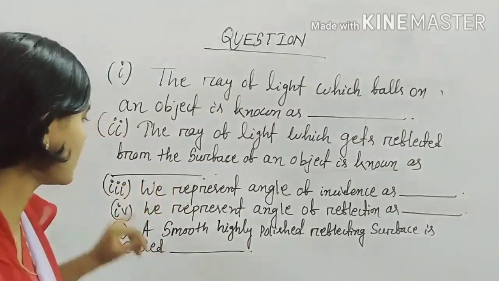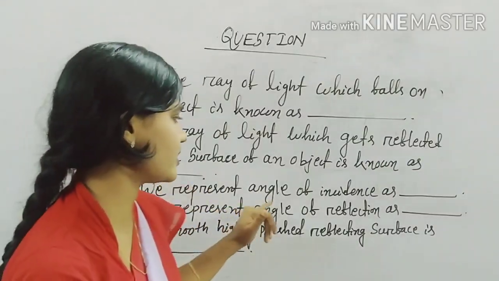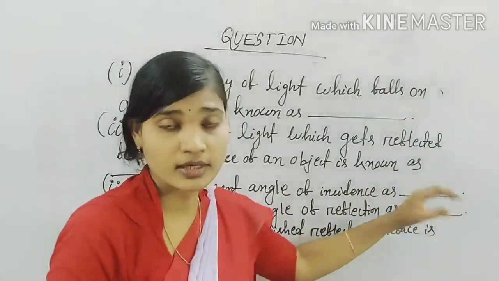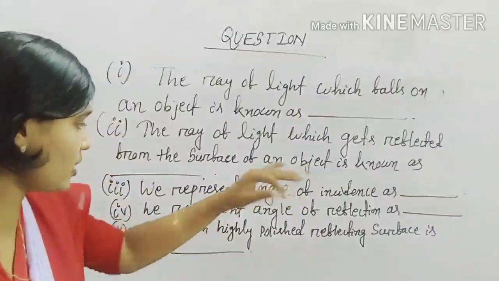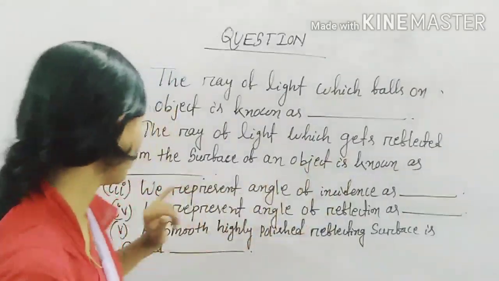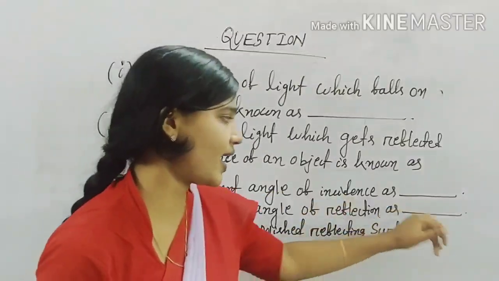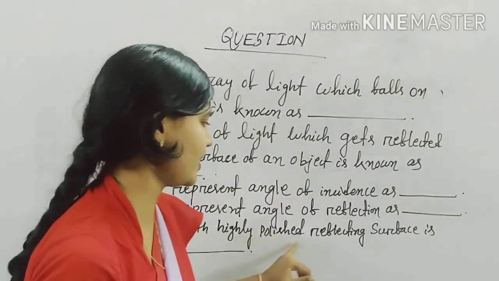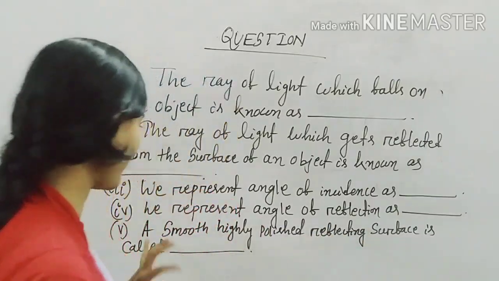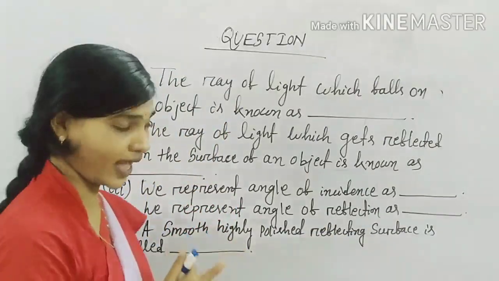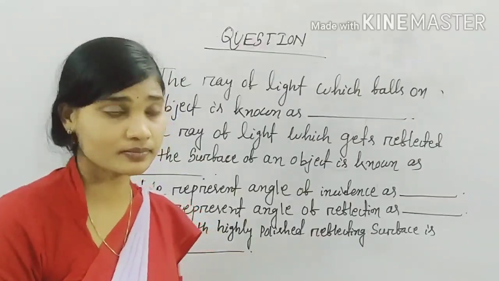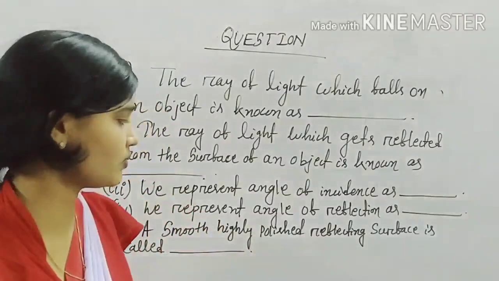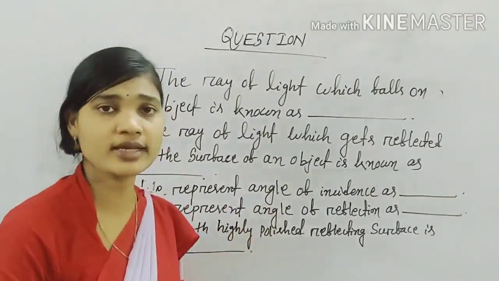You have to write this name. Third question: we represent angle of incidence as dash, you have to write the symbol. Fourth: we represent angle of reflection as dash. Fifth question: a smooth, highly polished reflecting surface is called dash. You have to write the name of this smooth, highly polished reflecting surface.